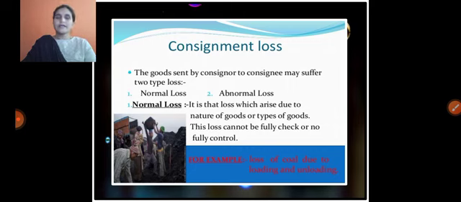What is the normal loss and what is the abnormal loss? Normal loss means the loss which occurs due to the nature of goods or type of goods. For example, loss of coal due to loading and unloading. If you are loading and unloading, small minor damages take place. That type of loss we can call normal loss. Even if you take precautions, the loss is common. Such a type of loss is called normal loss.